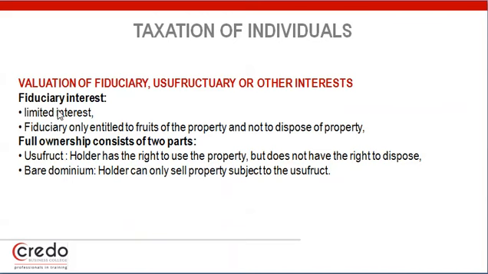So we said there's a fiduciary interest, which is a limited interest. It only entitles you to the fruits of the property and not to dispose of the property. So full ownership, we said, consists of two parts. The usufruct, the holder has a right to use the property but does not have the right to dispose of it, which is young MacDonald. The bare dominium, the holder can only sell the property subject to the usufruct. This is Mrs. MacDonald.